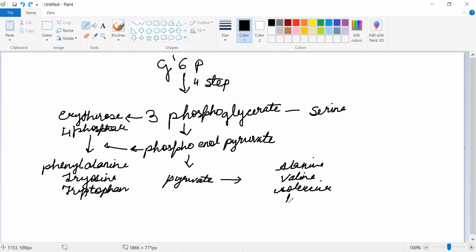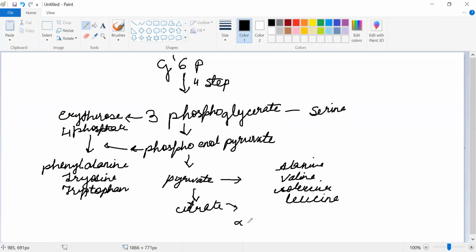I'll write it here. Clear? Pyruvate then enters into the citric acid cycle, will give citrate. Okay, citrate which will form oxaloacetate.